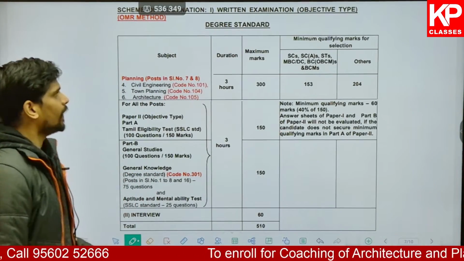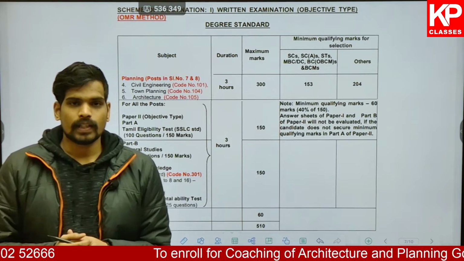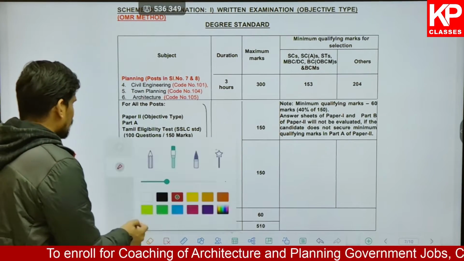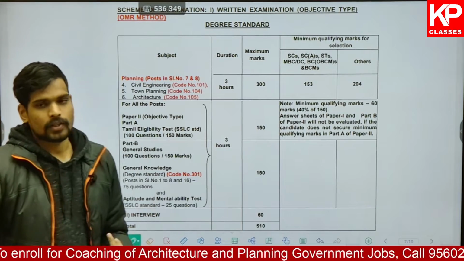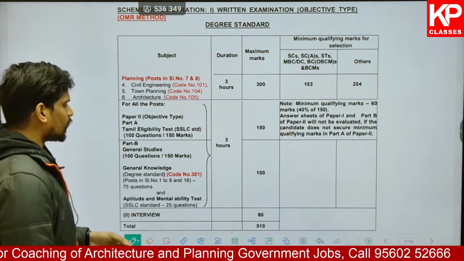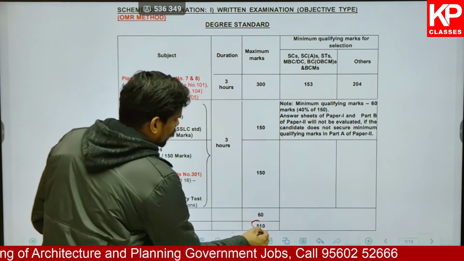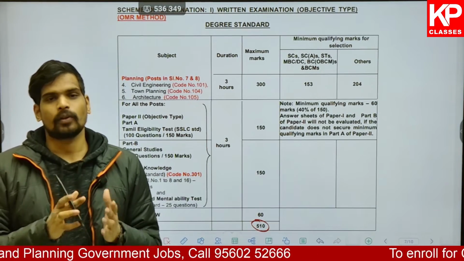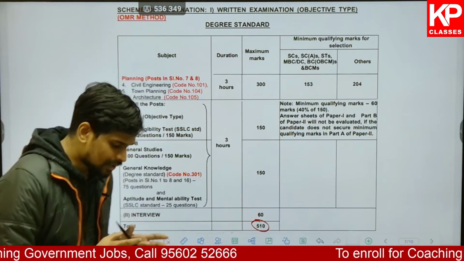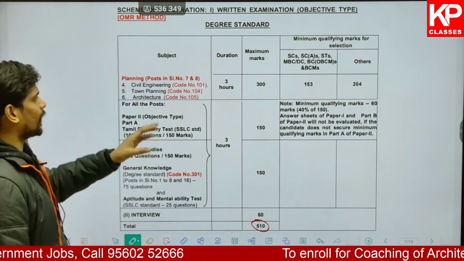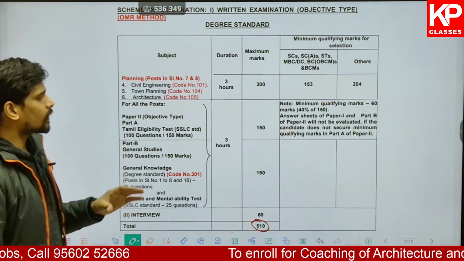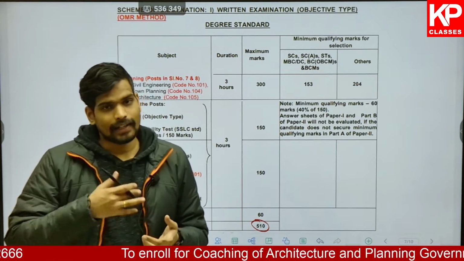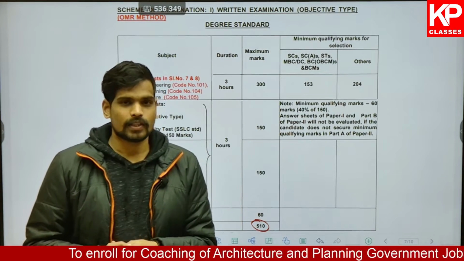Now let us go through the details of the requirement process, the overall procedure which is expected to be followed as per the official notification. There is scoring out of 510 marks which they are going to consider for your requirement into these posts. So let us try to understand, because there is a lot of confusion on the number of papers you need to write and the marks weightage and the number of questions in each of these.